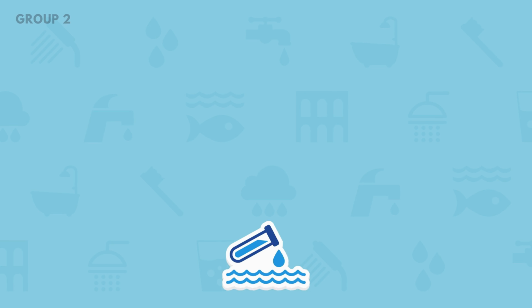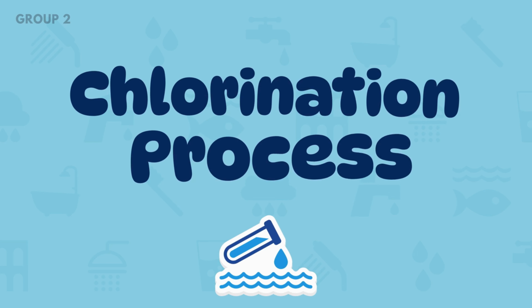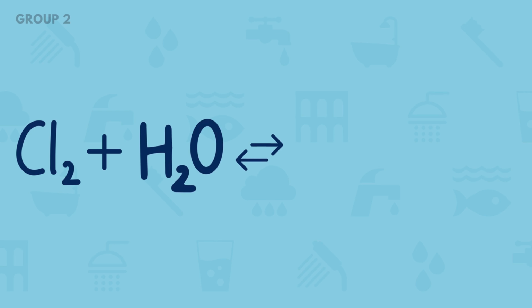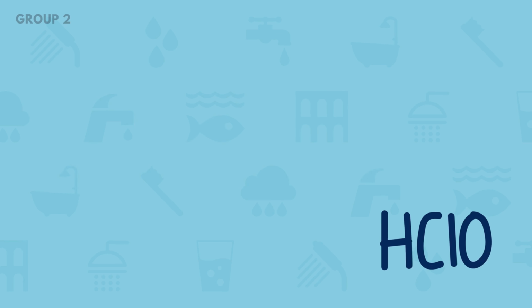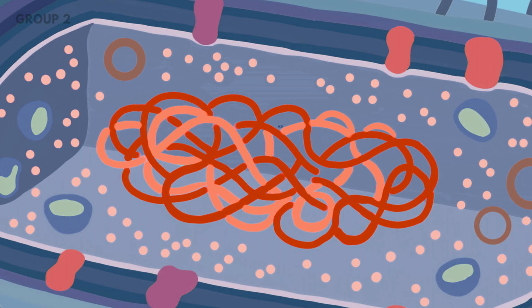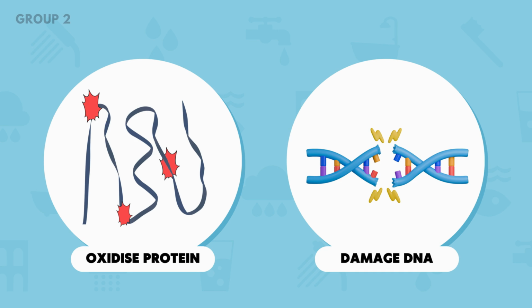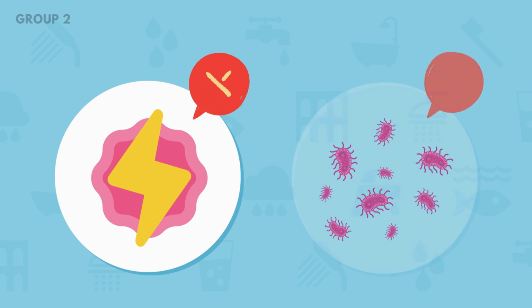Then, the most critical step, which is chlorination. Chlorine reacts with water to form hypochlorous acid, which will enter bacterial cells, oxidize their proteins, and damage their DNA. This prevents them from producing energy or reproducing.